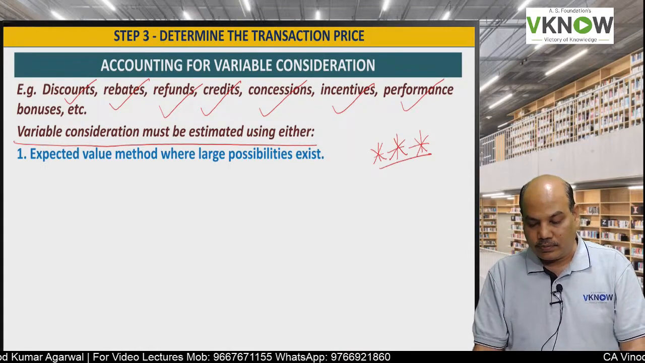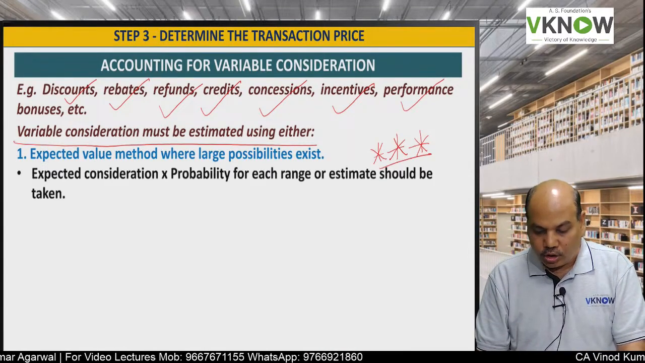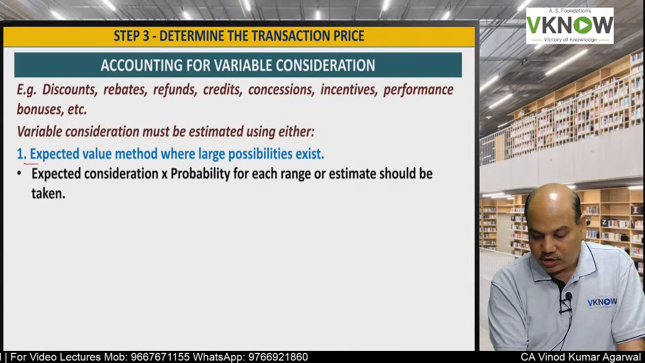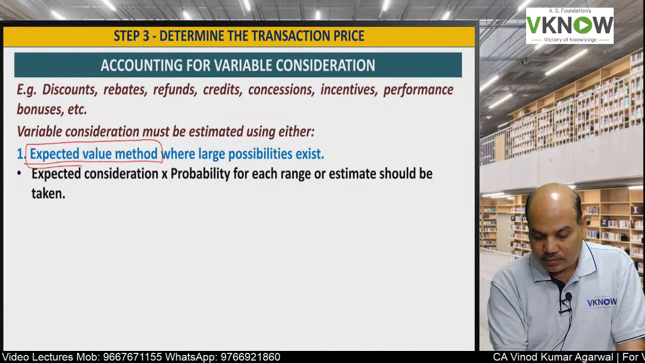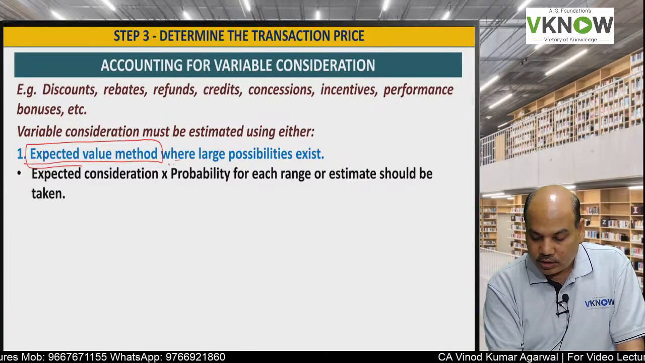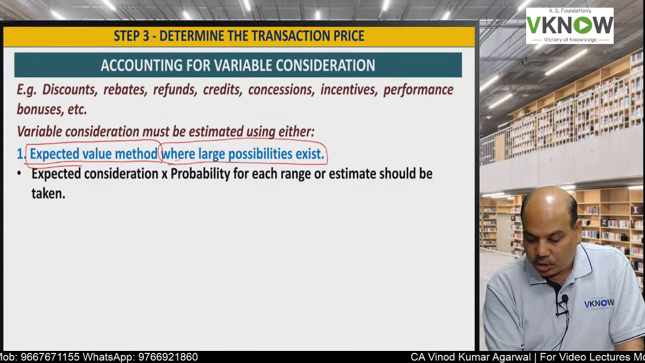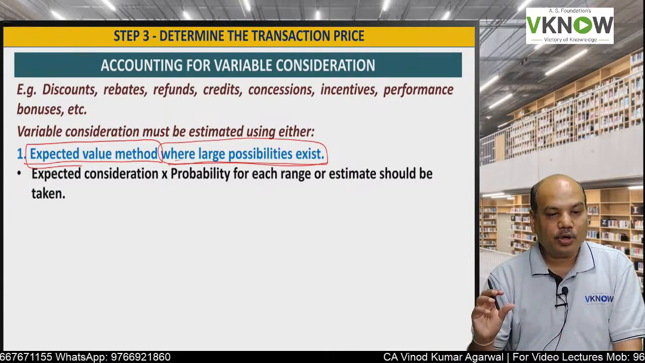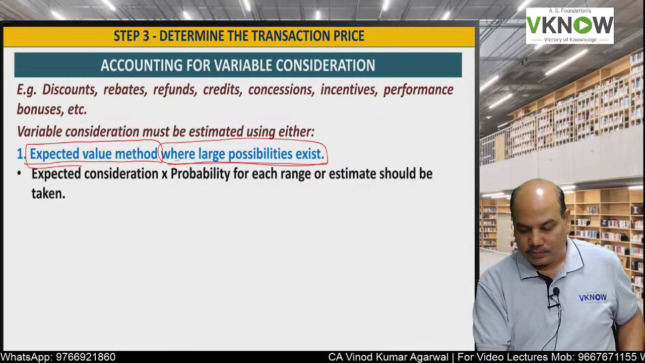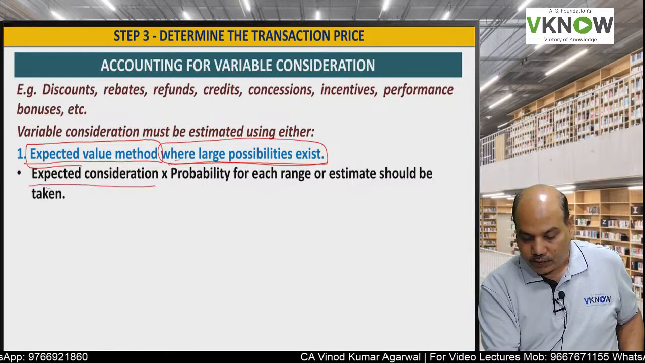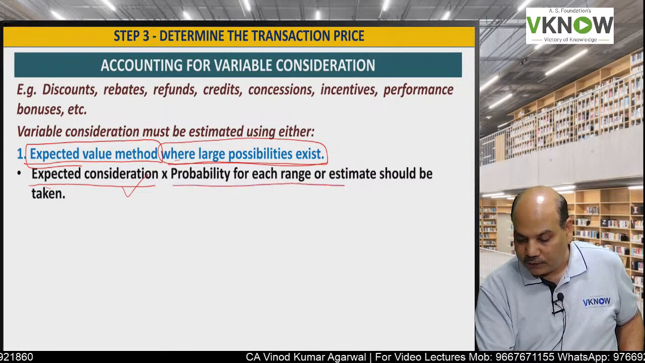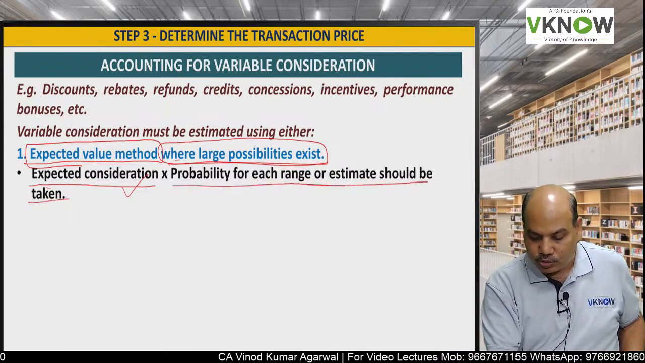There are two ways to estimate and record the variable consideration. One is called the expected value method, EVM. The expected value method will be used when there are a large number of possibilities. When the number of possibilities is high, use the expected value method. Here the formula is expected consideration multiplied by the probability for each range or estimate given.